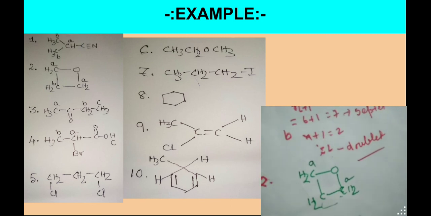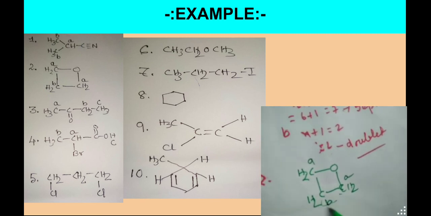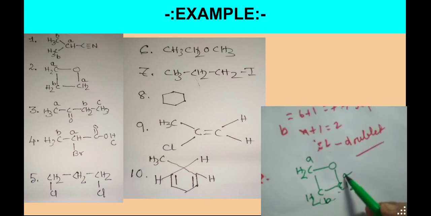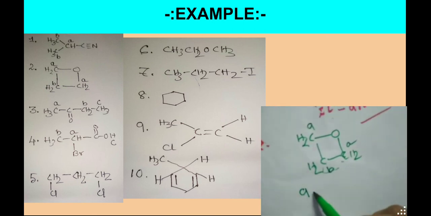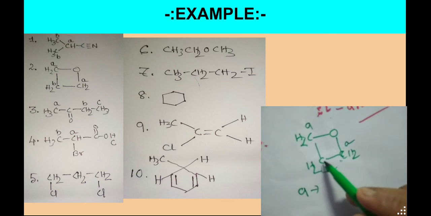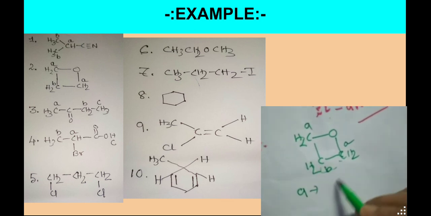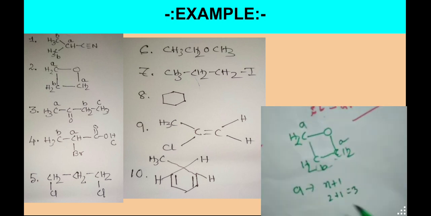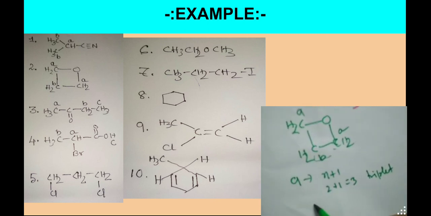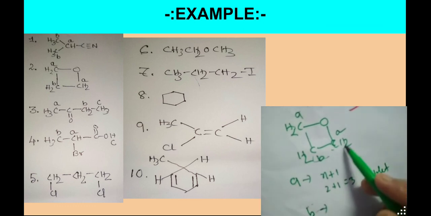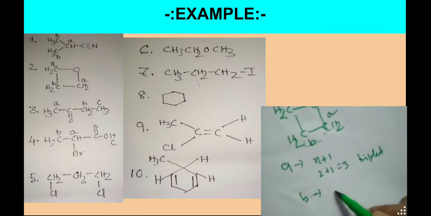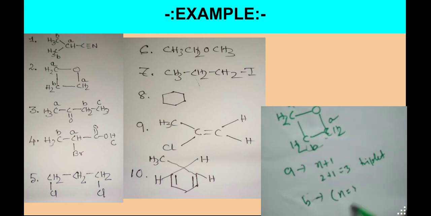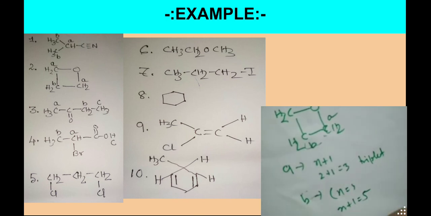For the A type of proton, the neighboring group is CH2, two protons, so n plus 1, 2 plus 1, that is 3. Both are A, so triplet. But for B, the neighboring carbons have 2 and 2, 4 protons. Then n is 4, n plus 1 is 5. So it is a pentet.